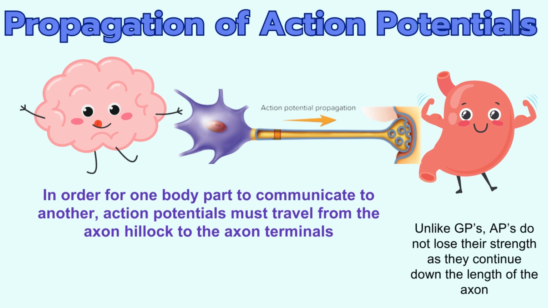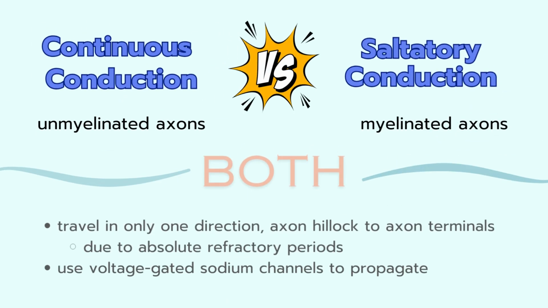In order for one body part to communicate to another, action potentials must travel from the axon hillock to the axon terminals. Unlike graded potentials, action potentials do not lose their strength as they continue down the length of the axon. Action potentials travel down the axon in 2 different ways, either by continuous or by saltatory conduction. The method the action potential uses depends on whether the axon is myelinated or not.